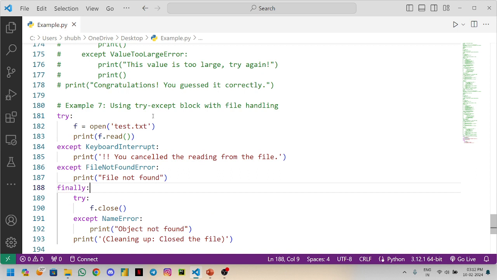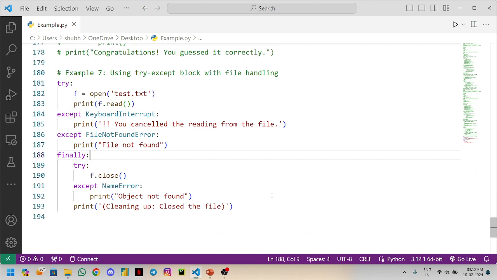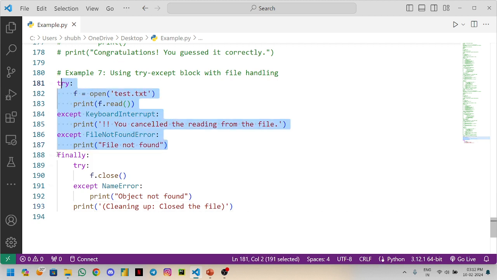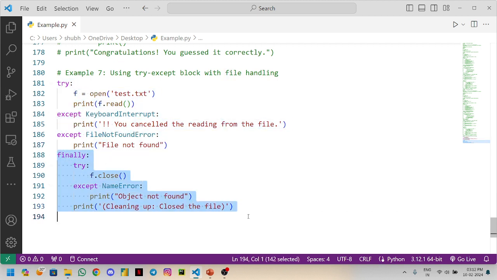Here we are using the try except block with file handling. What we are doing is try f equal to open test.txt, f.read, keyboard interrupt, where you cancel the reading from the line, and the third one is file not found error, and finally, which will run regardless. Whether these work or not, this will execute every time.